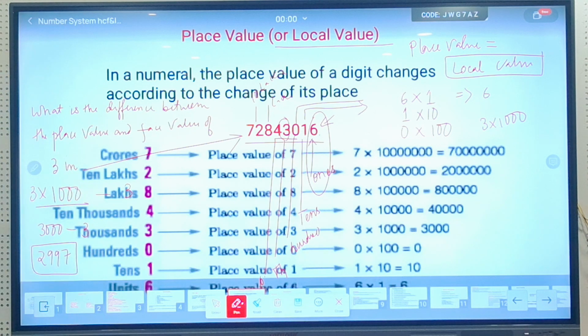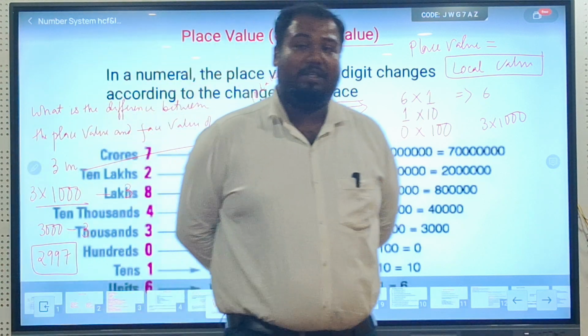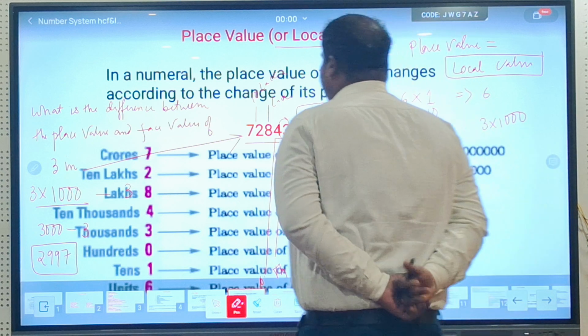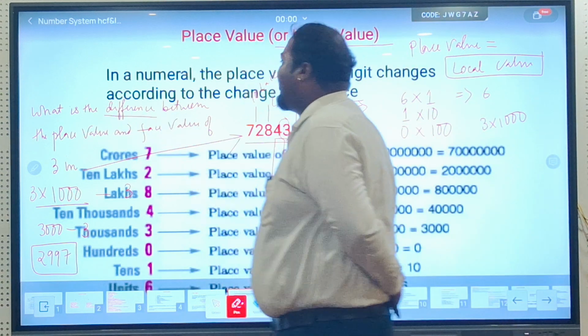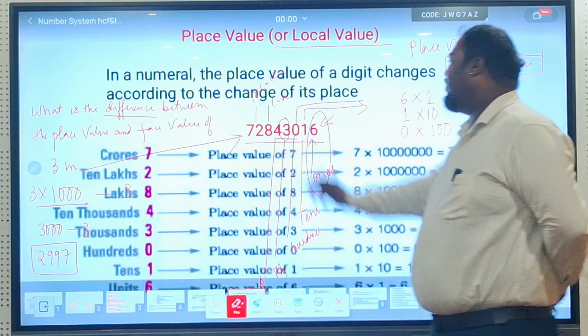They won't ask you to find place value directly, they won't ask you to find face value directly. Now I have given you the question in difference form. They might ask you, what is the sum of place value and face value of 8?